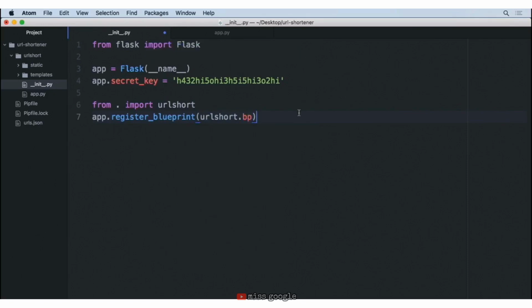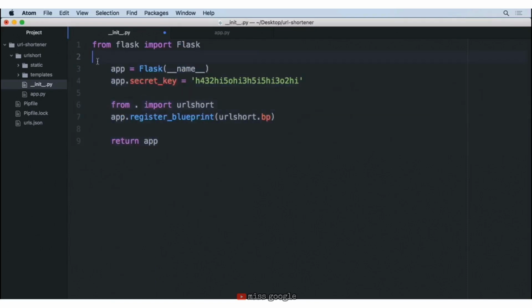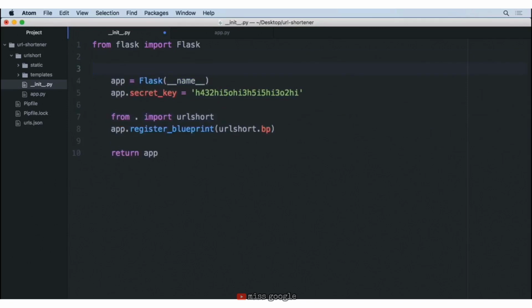So this will go ahead and register that into the application, and we need to go ahead and return this. And you're saying return, why are we returning this? Well, ultimately all of this is going to end up in a function. So we'll go ahead and tab that over, and we're going to make a new function here called create_app.